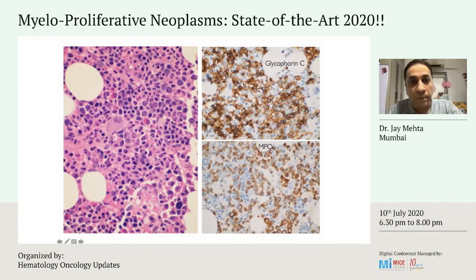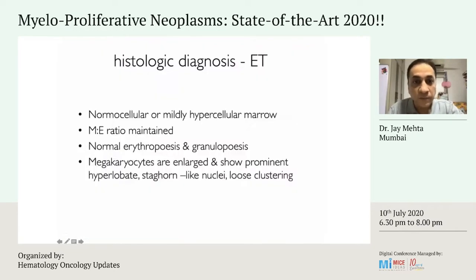expanded erythroid islands. These are all megaloblastic erythroid cells. Glycophorin is a marker for erythroid cells. And you see this expansion of, this is the MPO stain, which shows the myeloid cells, which are expanded. So you see left shift.